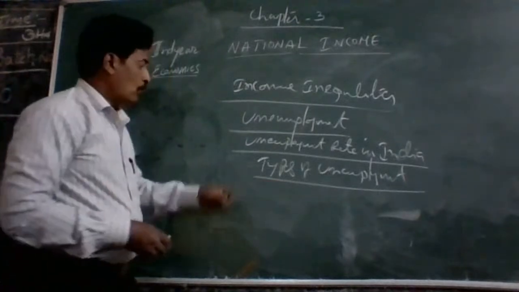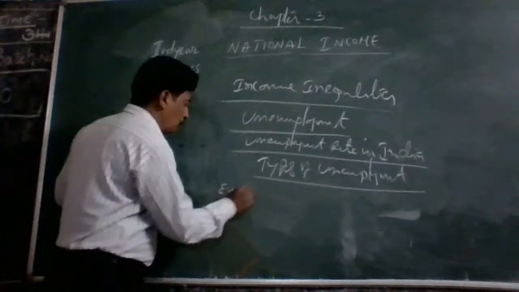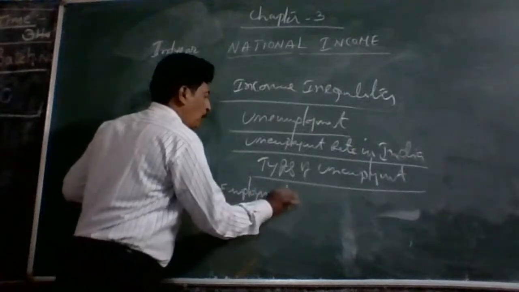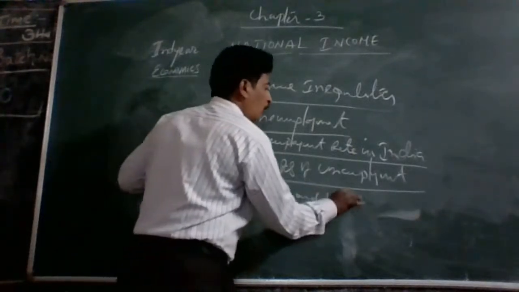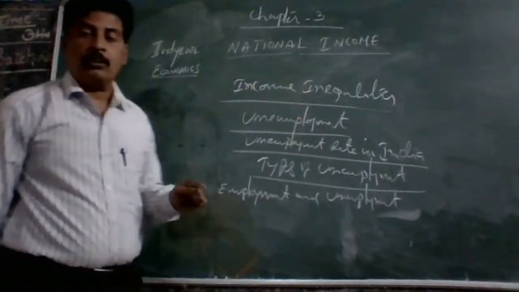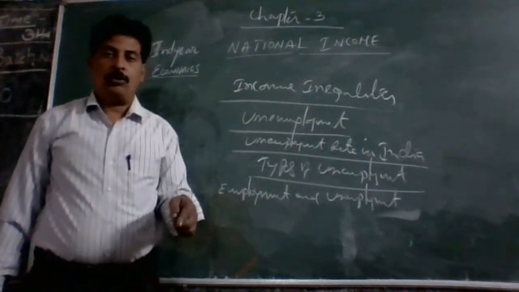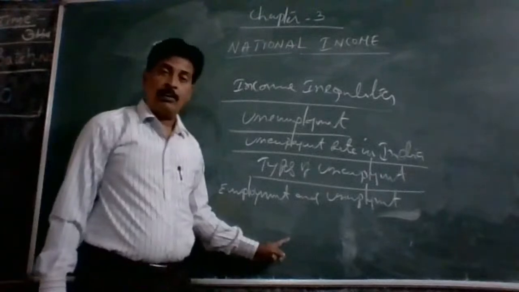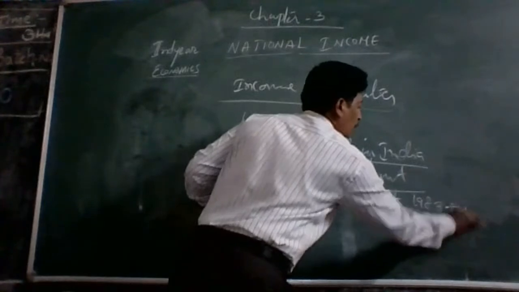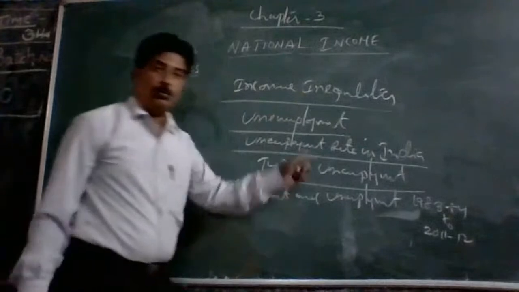Then coming to what is employment and unemployment: employment and unemployment during 1983-84 to 2011-12.